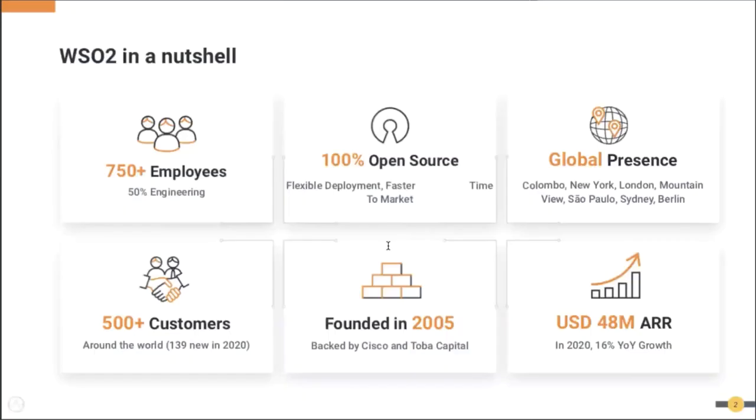To start, let me give you a quick understanding about WSO2. WSO2 is one of the world's leading integration companies. We have 750 plus employees, the majority of them engineers, and almost all the products that we have released so far are open source. We have around 500 customers covering different industry verticals, we were founded in 2005, and we are reaching 50 million USD ARR.